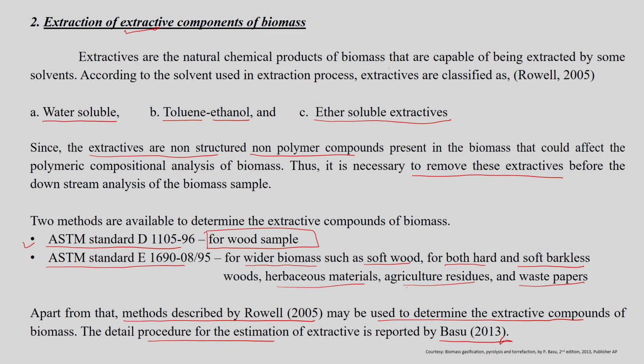As I already mentioned, these extractives are the non-structural and non-polymeric components present in the biomass sample. Suppose you do not remove these extractives before analyzing the biomass sample; then, while doing the composition analysis, they may add up to the sugar or the cellulose and hemicellulose content of the sample. As a result, the cellulose and hemicellulose values you represent for the specific biomass may not be appropriate.